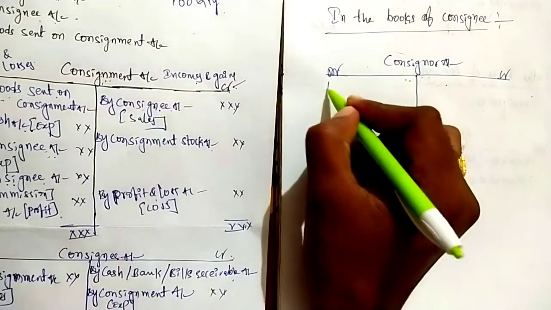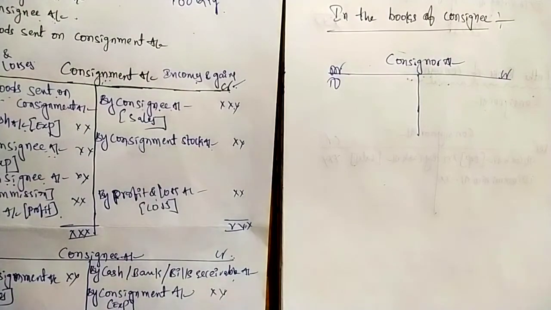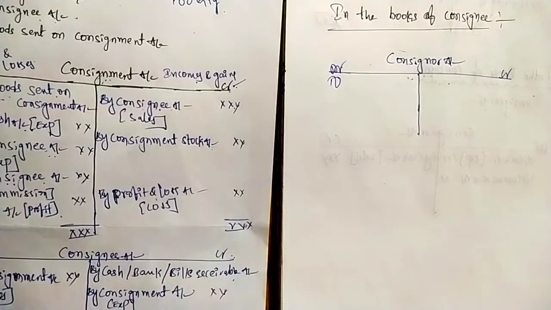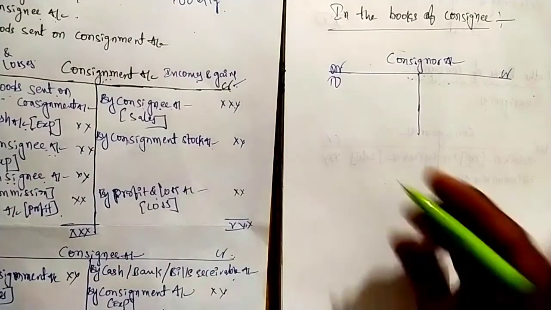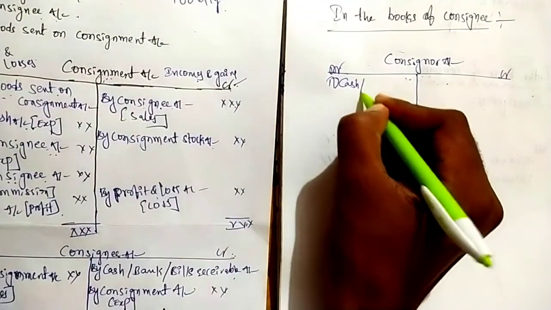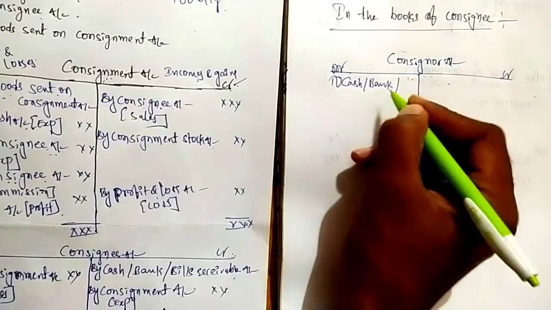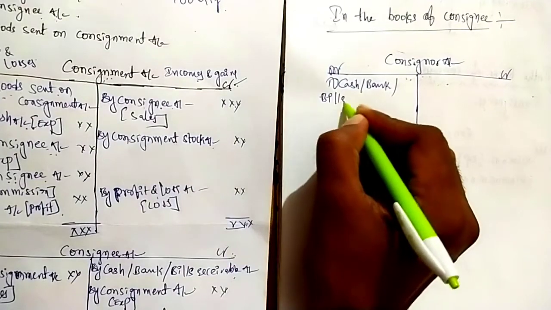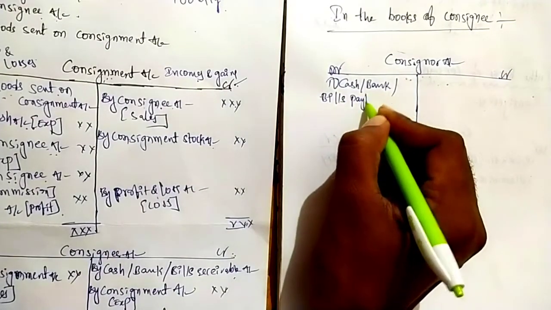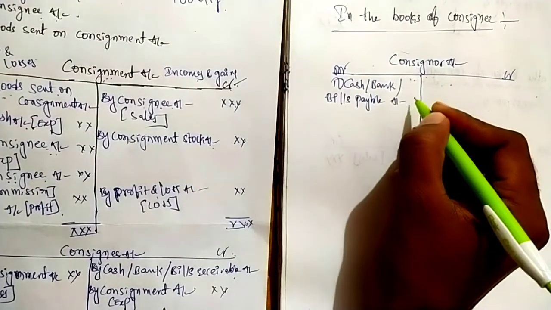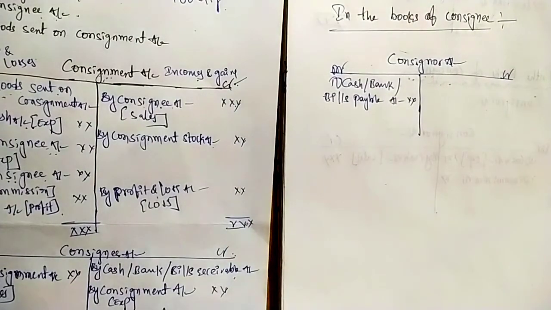Second, that advance may be paid by cash or cheque or any draft or any bill. So we have to write cash or bank or bills payable. Bills payable account. That's it.